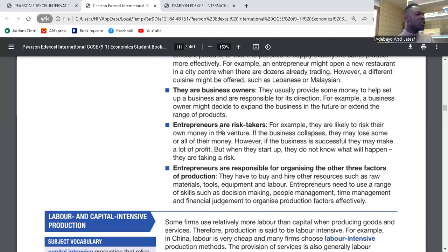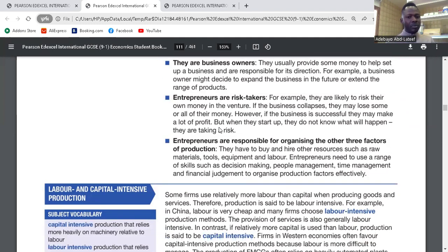Why do we call them risk takers? We call them risk takers because they put their own hard-earned money into the business, and there's no possibility that it is going to be profitable. So that means if the business goes down, all the money that they put into the business goes down too. So that's why they are risk takers. Is it clear? Yeah. That means they don't know. It is uncertain what would happen to the business. Yeah. And still they go ahead putting money into it.